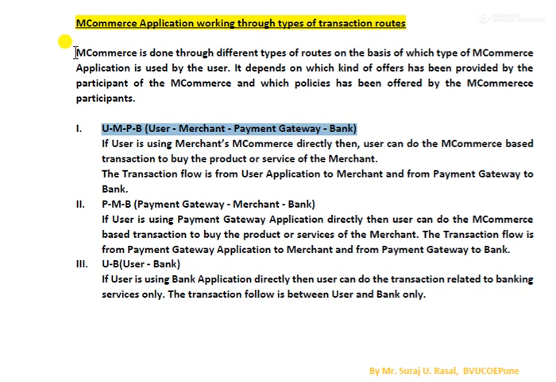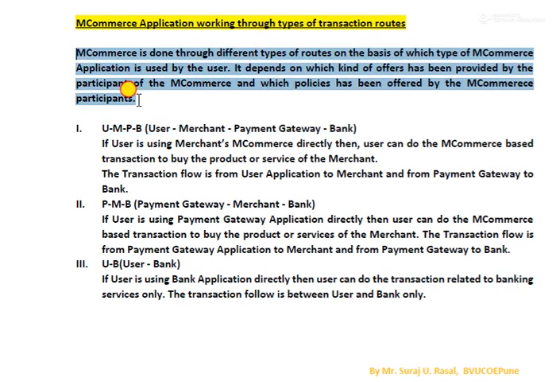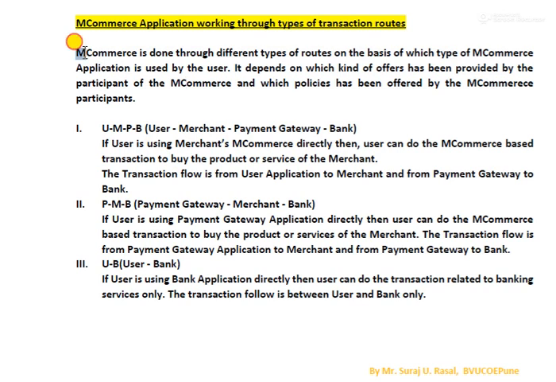Just try to read those statements. The first statement is that m-commerce is done through different types of routes, on the basis of which type of m-commerce application is used by the user. So right now, I hope you have understood why I was giving those three types of examples. In the first case, I considered the example where the user is using the Flipkart application within a smartphone, through which the user is trying to buy a product or services. So this is the first type, that is UMPP type.